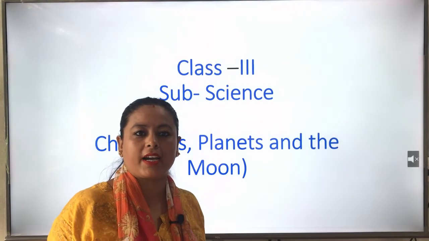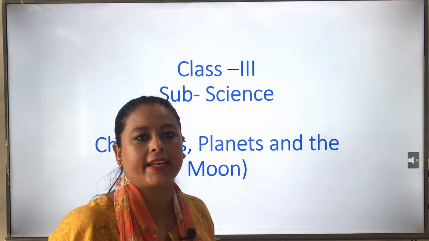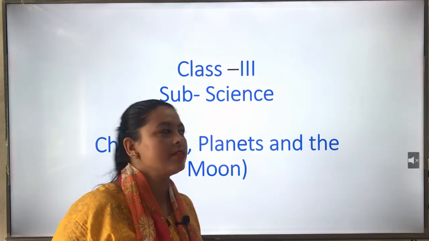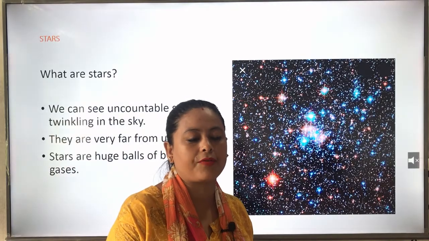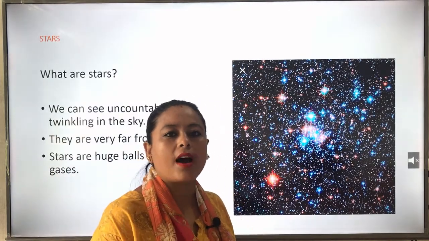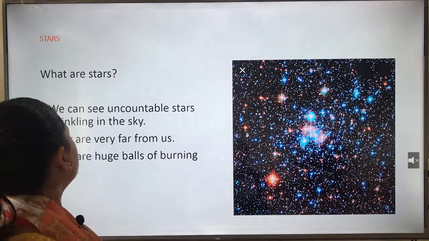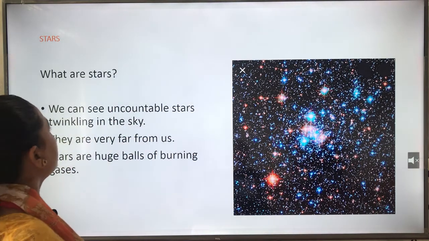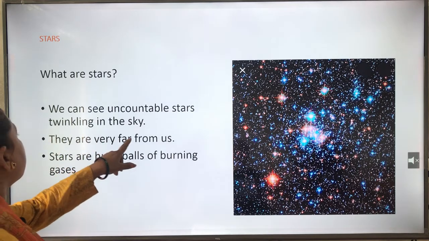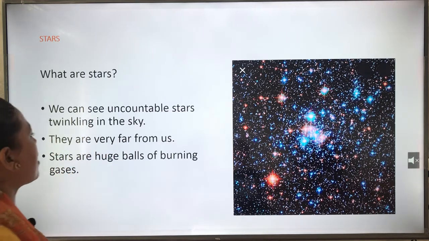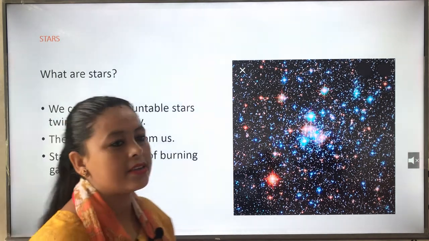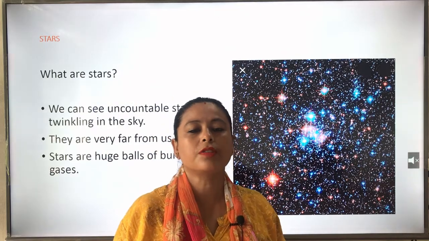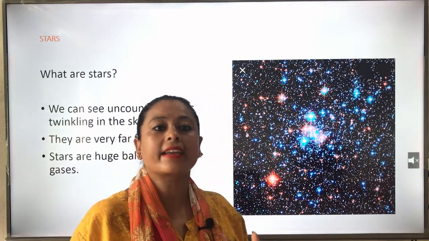Today we are going to start a new chapter from science, that is chapter 10, Stars, Planets and the Moon. Now first of all, let us start with stars. What are stars? We can see uncountable stars twinkling in the sky. They are very far from us. Stars are huge balls of burning gases.